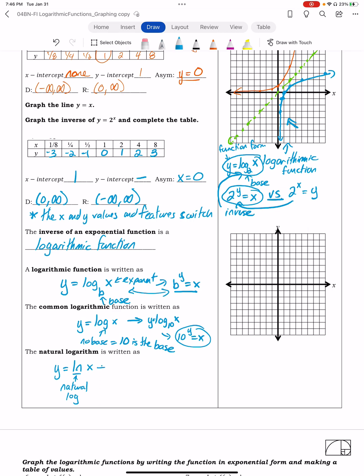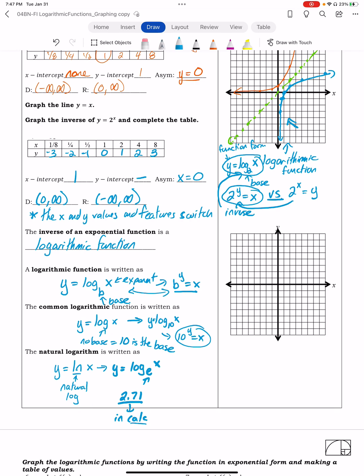Okay, that is the same thing. Let me write this properly. That's the same thing as y equals log base e of x. e is a very special number. It's an exponential growth constant. It's kind of like pi. We approximate this as 2.71, but it is also in the calculator. And we'll talk about that. So that's going to be in your calculator.